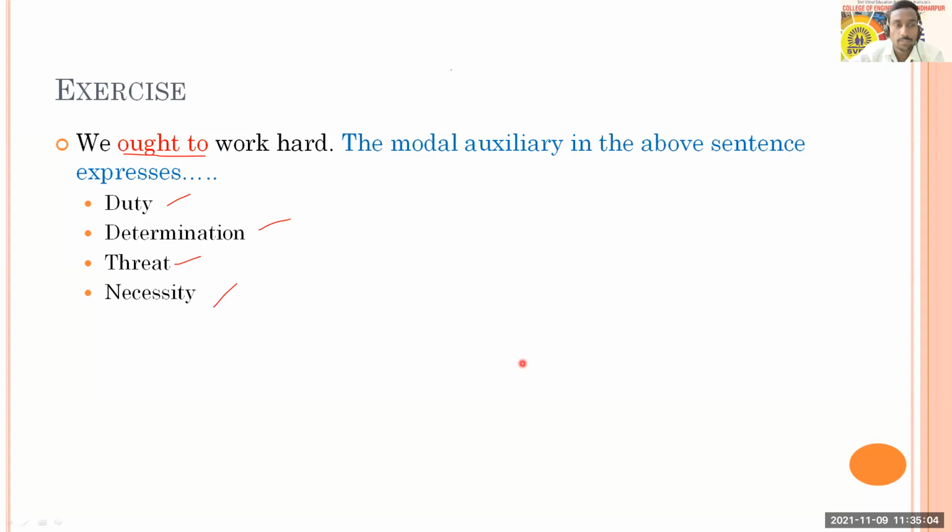So the poll will be available just for 30 seconds. I got answers from Pragati, Mayuri, and Chaitrali, and all of them are thinking that option A, ought to, expresses duty. Okay. And in the poll also, I can see almost 50% people are with option A.